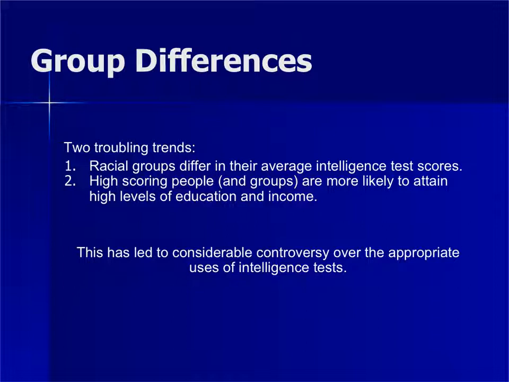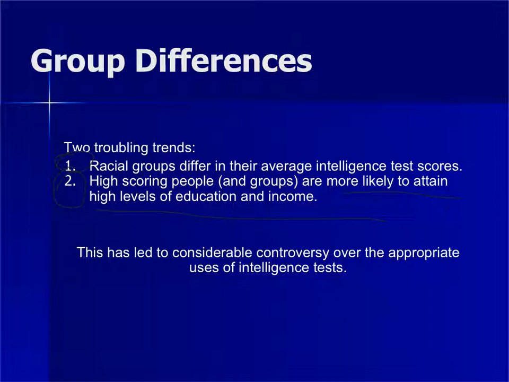So we have two troubling trends over the past many years and decades in IQ testing. Racial groups tend to differ in their average intelligence scores, and higher scoring groups and people are more likely to attain high levels of education and income. That's why this is so important. It's not like you would say, well, who cares what a score says?